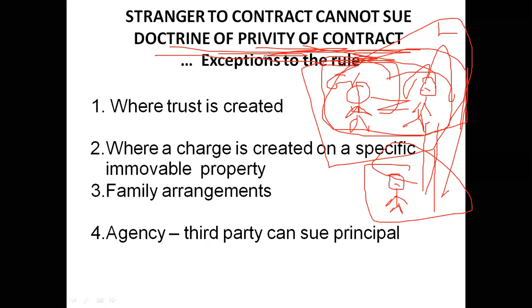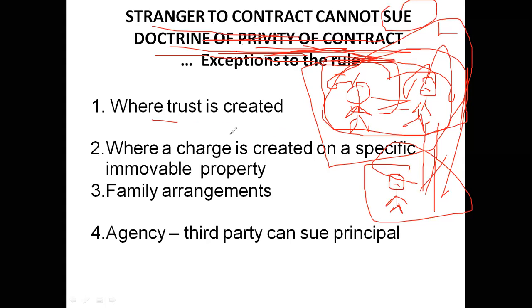What do you mean by doctrine of privity of contract? They can give you one condition in the examination, and ask what this is known as. We have to say that it is the doctrine of privity of contract. In simple terms, a stranger to contract cannot sue. Suing means filing a case in court. Others cannot sue, but in certain cases they can sue.